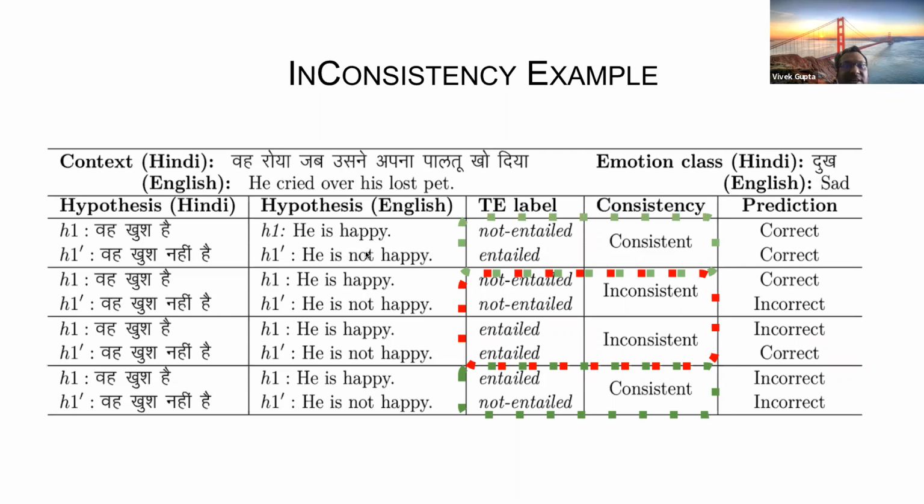Similarly, you can also have statements which are paraphrases of each other, and the model's prediction should be the same for them. They should not vary in the prediction. In this case, since the propositions are negations of each other, the labels should be opposite of each other. We call this consistency, because it checks whether the model is consistent with its own belief or not.